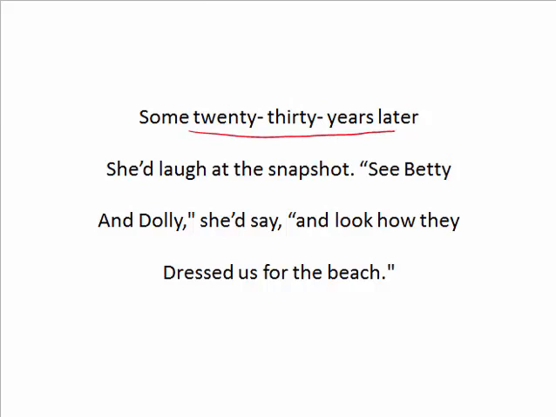For the mother, the photograph carried a happy, fleeting moment of time. Looking at the photograph, the mother would laugh, pointing at Dolly and Betty. In the photograph, she would feel amused at the way they were dressed up for the holiday on the beach. Dressed us for the beach. So the poetess wants to say, keeping pointing at Dolly and Betty in the photograph, her mother would feel amused at the way they were dressed up for the holiday on the beach.